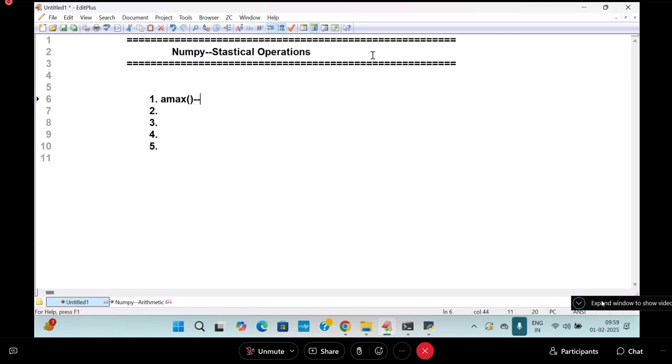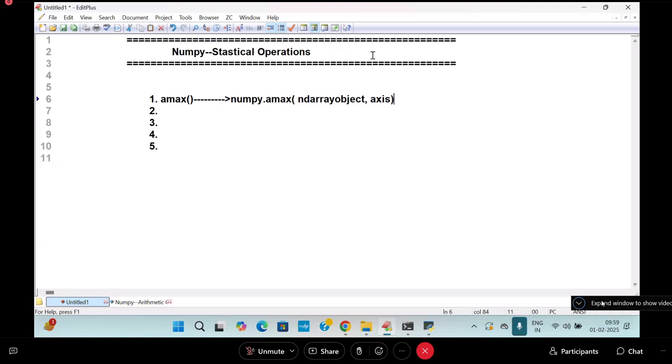What is the syntax? numpy.amax of ndarray object, comma, axis.